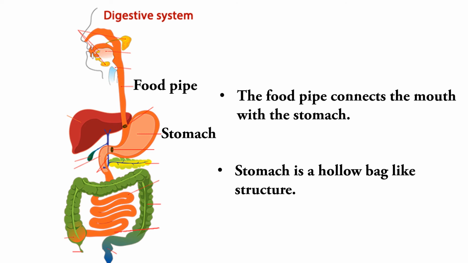Inside the stomach, the food again mixes with digestive juices and is churned. The stomach will contract and expand. This will help to churn your food properly. And after moving out of the stomach, the food will be in a semi-liquid form. This semi-liquid food then goes into the small intestine.